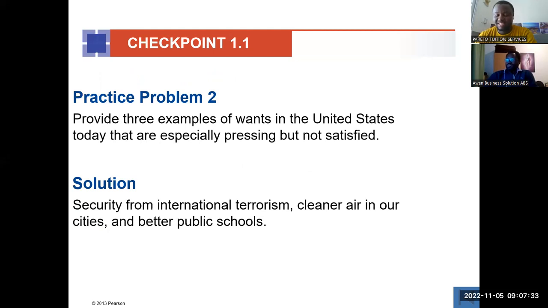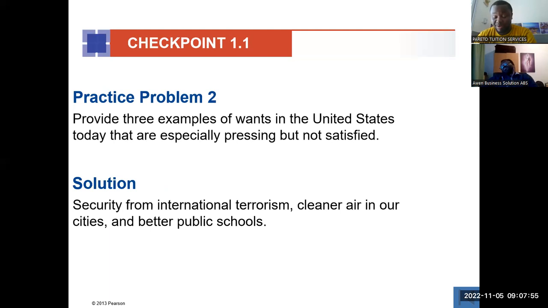I mean, this is a want. It's very pressing. And the reason why they are saying it's not satisfied is that still there's some form of terrorism in the state. Okay, so this is one want that is very pressing.